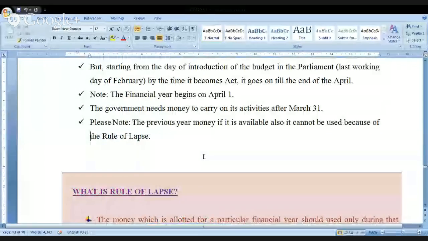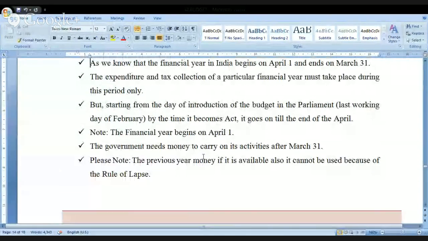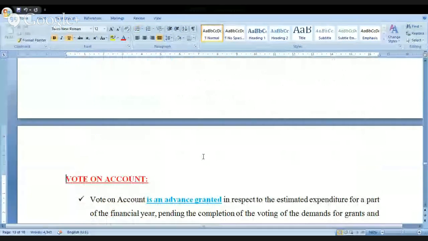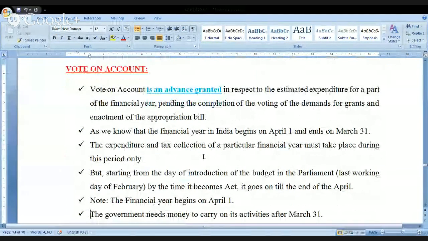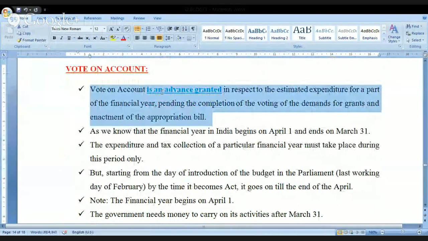Now, next one, look at this. Sometimes you will also come across the concept of the vote on account. Very frequently you will come across this. What is this? Vote on account is an advance grant in respect of the estimated expenditure for a part of the financial year, pending the completion of the voting of the demands for grants and enactment of the appropriation bill. Okay, so this is the meaning of the vote on account, right?